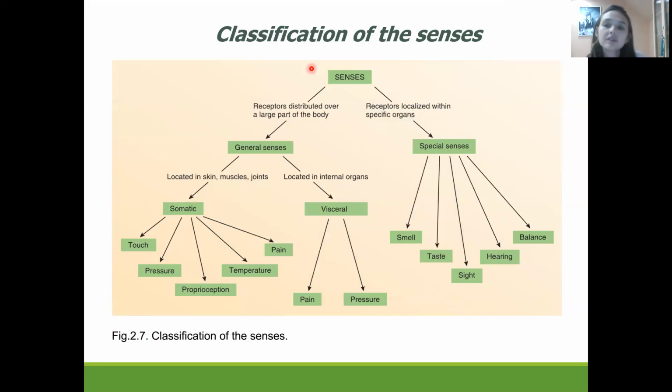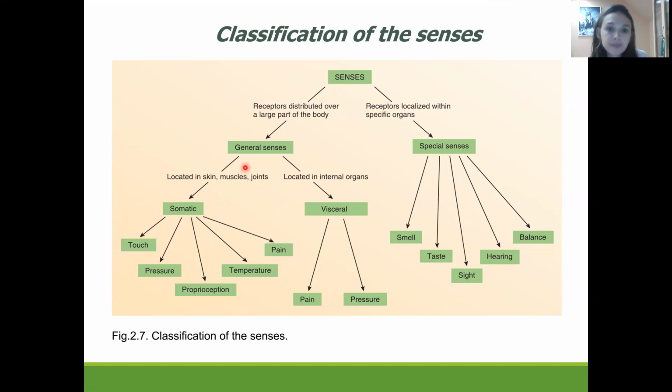Now let us go to the sensory part of the nervous system. Mostly I'm going to talk about these senses. So, how can we classify senses? We could classify them into general sensation and special sensation. We know that special sensation requires a specific organ, and examples of the special senses would be smell, taste, sight, hearing, and balance.